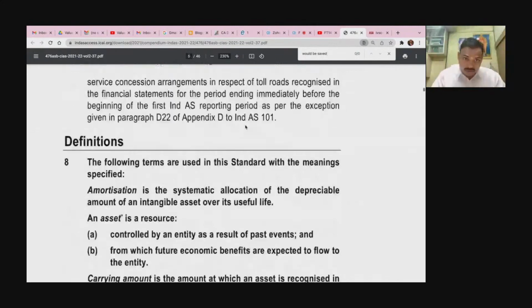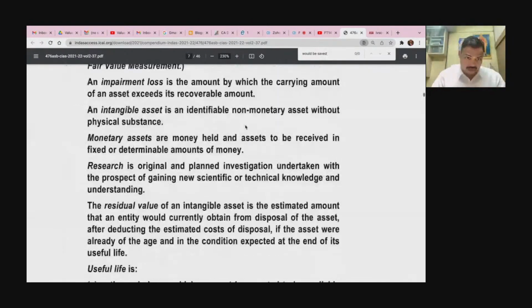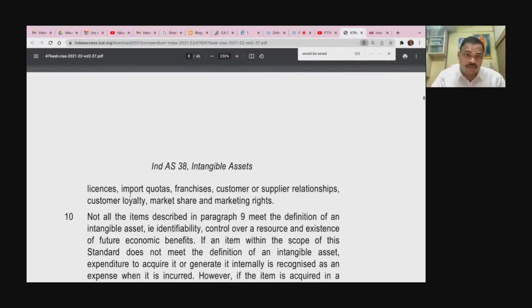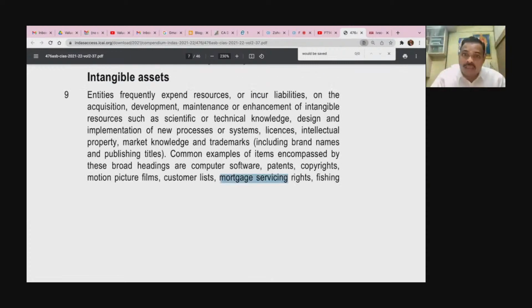So even here they have given a very big list in para number 9. Common examples. It starts, okay, 1, 2, 3, 4, 5, 6, 7, so much, everything are intangible assets. Import quota, franchise, market share, marketing rights, customer loyalty. Okay. Now mortgage servicing rights, computer software, patent, copyright, all are intangible assets.